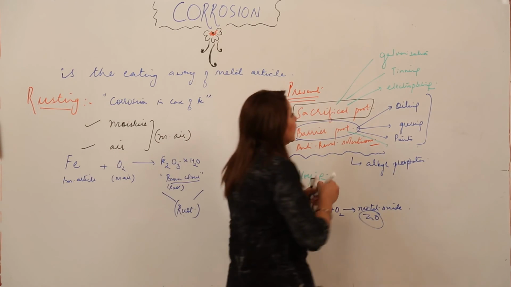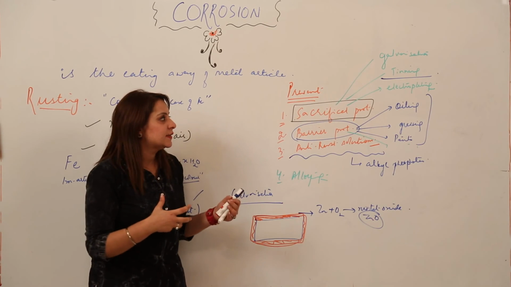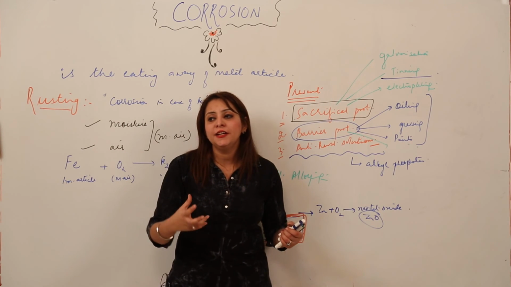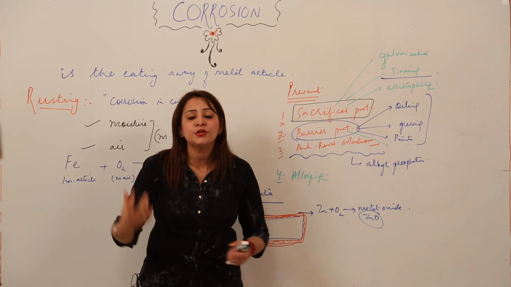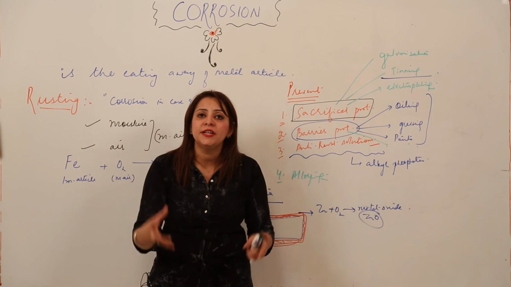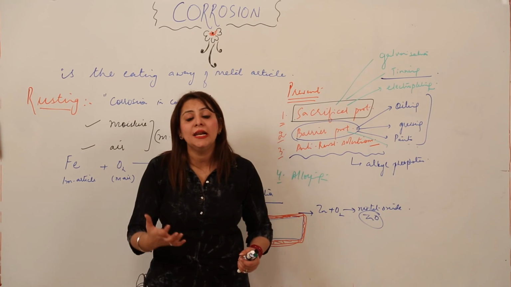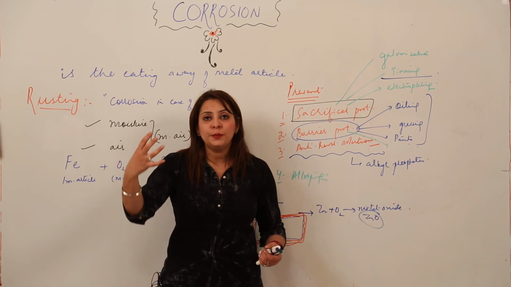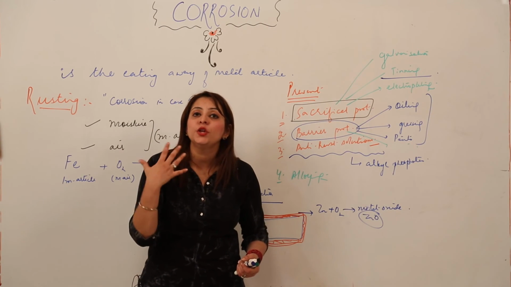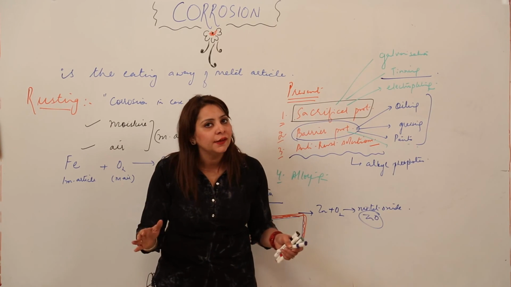Similarly, the second sacrificial method is tinning. What we do in this is dip the iron article in a solution of tin, and after dipping into the tin, it gets covered with tin. Again the tin protects from rusting because it does not allow the moisture to pass into it, and if the moisture does not pass, it will not combine with iron and there will be no rusting.